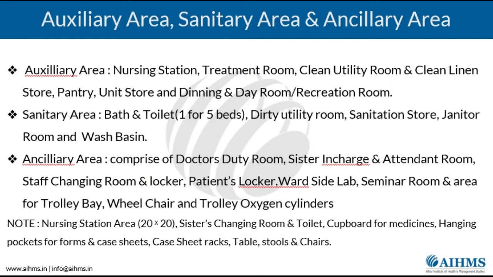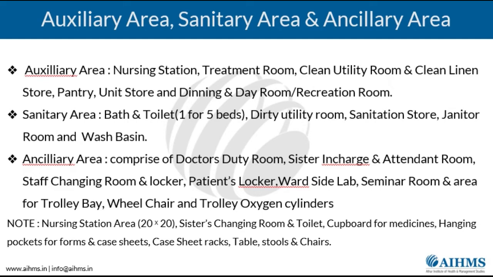Then, like I told you, there is an auxiliary area, a sanitary area, and an ancillary area. The auxiliary area will comprise a nursing station, a treatment room, a clean utility room, and a clean linen store. Then you will have a pantry, a unit store, and a dining or recreation room. Similarly, there has to be a sanitary area, that is the bath and toilet for the patient, and usually the ratio is one toilet and bathroom for 5 beds.